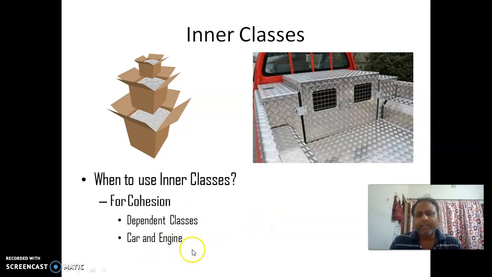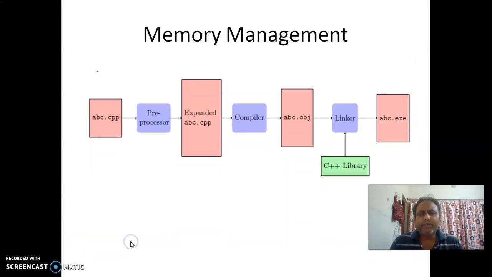We are having an engine, and there is a car. So for a car there must be an engine. So engine is something which should come as an inner class for the car. Similarly, we are having the memory management. Since we are going to discuss the classes and inner classes, parallelly we have to concentrate on how my object is going to be stored in the memory, the compiler's memory.